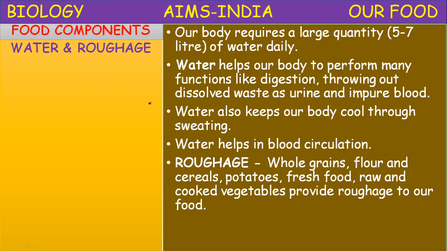So water is the most important constituent. We get water from three main sources. One is by drinking water. The second is the water present in the food materials which we eat. And the third important source is metabolic water, the water which is produced during metabolic processes, during digestion and during respiration. So that water is also utilized.